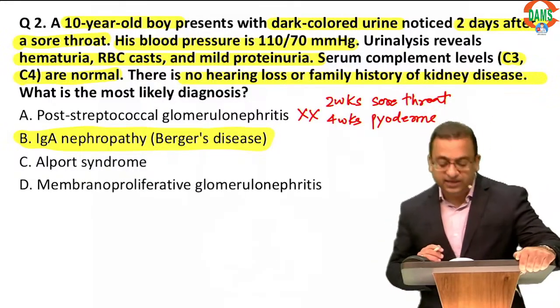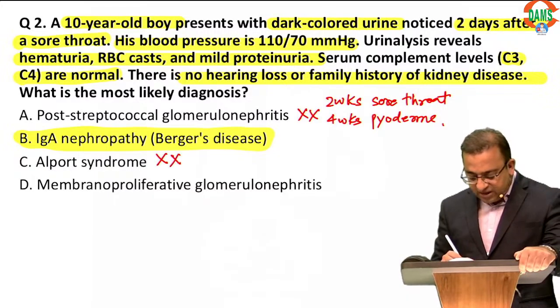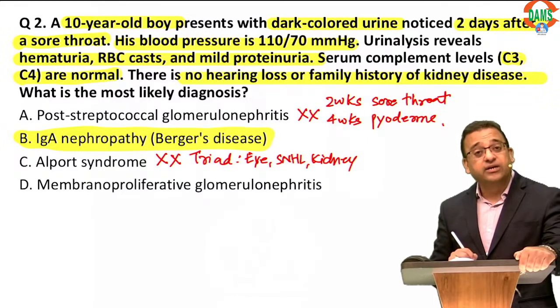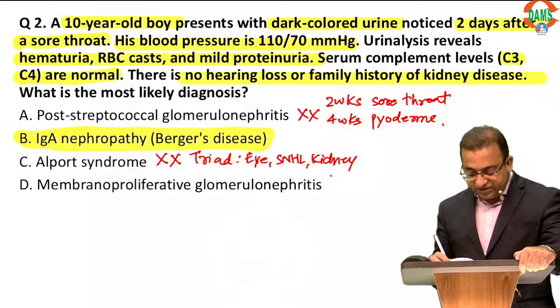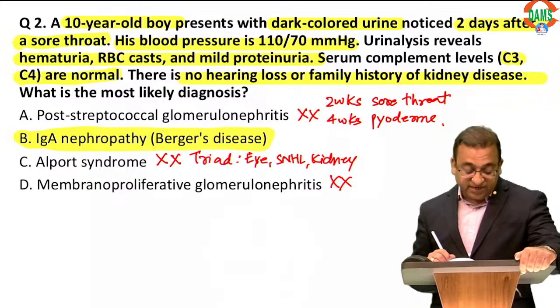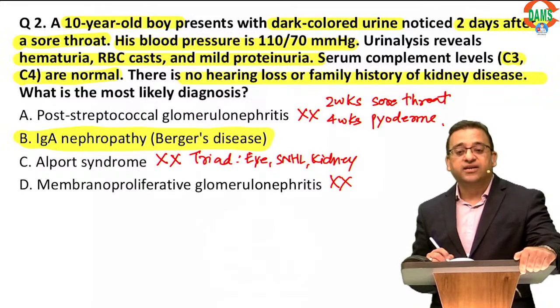Alport syndrome is also seen in boys, but it has a typical triad: eye problem, anterior lenticonus, deafness in the ear, and kidney failure or hematuria. This is not MPGN. In MPGN, C3 is low. So the answer is IgA nephropathy.